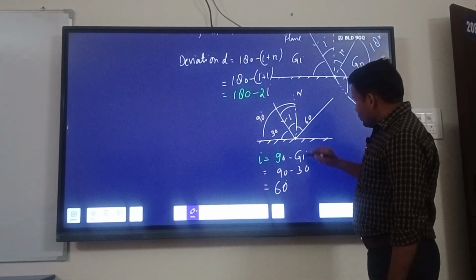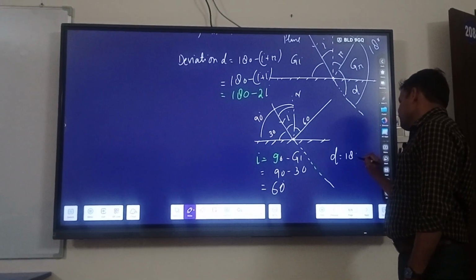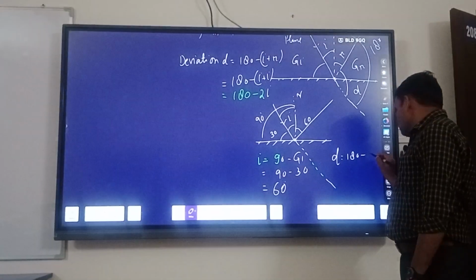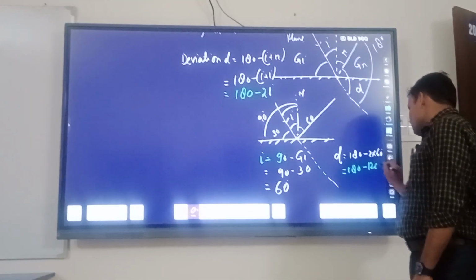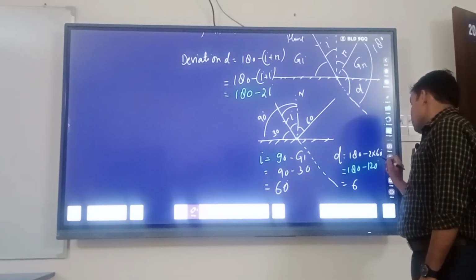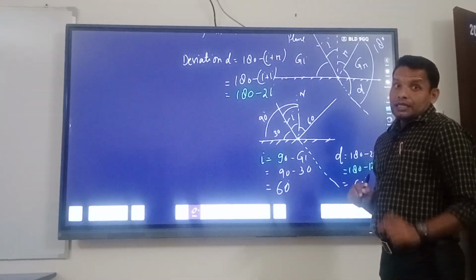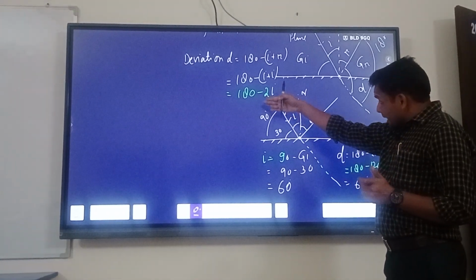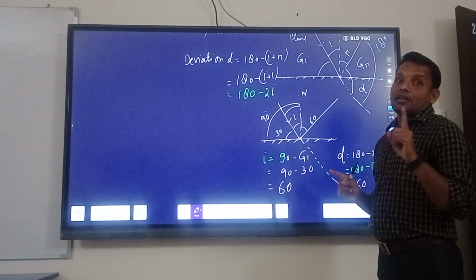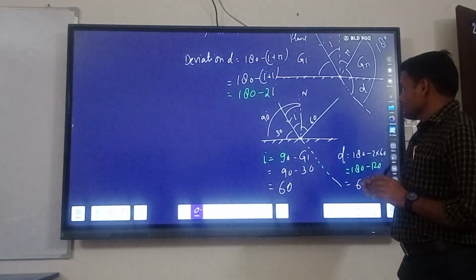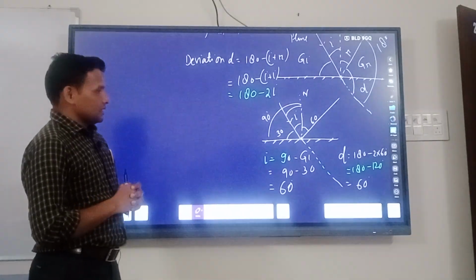Now if you want to calculate the deviation here, D is equal to 180 minus 2I, this is 2 into 60, which is 180 minus 120, equal to 60 degrees. So here the angle of deviation is also 60 degrees. In case the angle is 30 degrees, at this time the angle of incidence, angle of reflection and deviation are all equal. So this is the special condition. I think these kinds of questions they ask at the basic foundation level in optics in reflection.